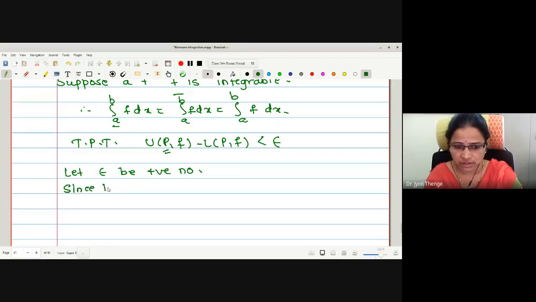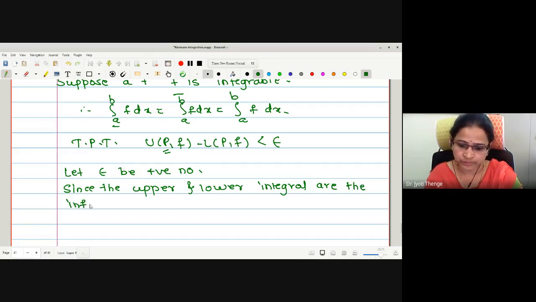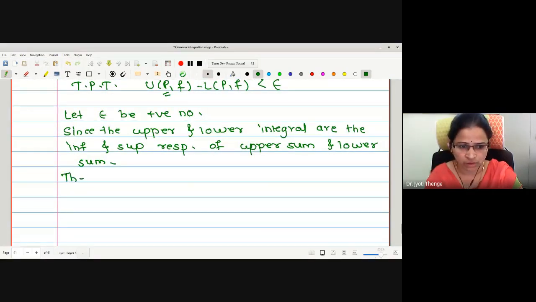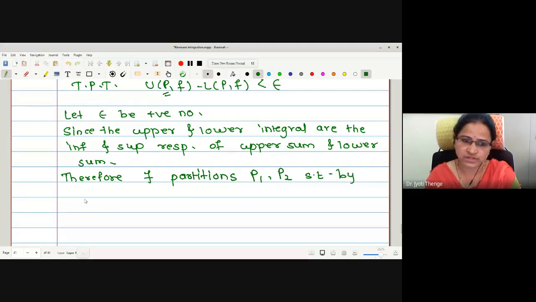Since the upper and lower integral are infimum and supremum respectively of upper sum and lower sum, therefore there exist partitions P1, P2 such that by Darboux theorem.